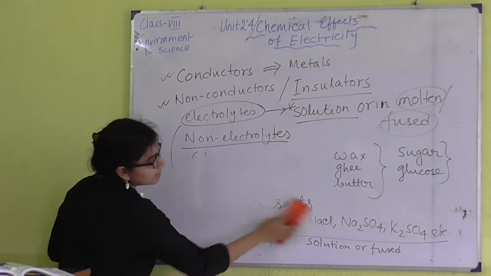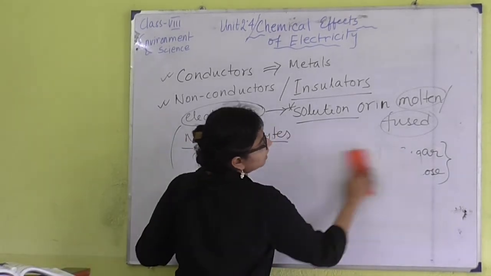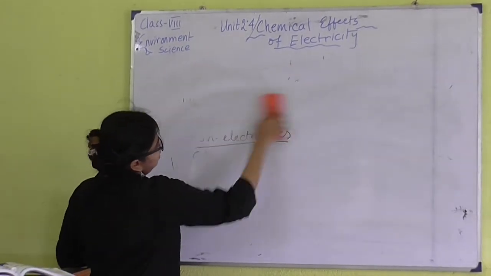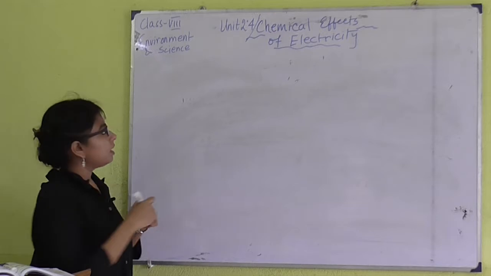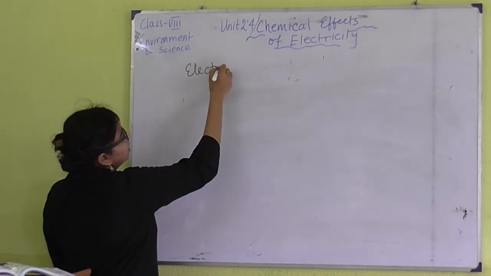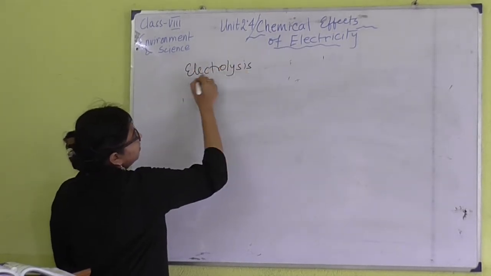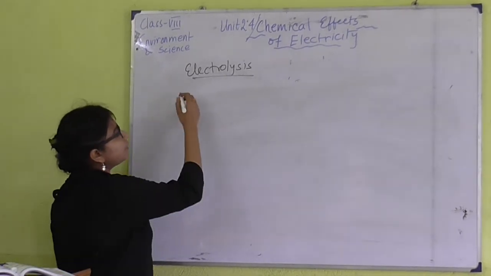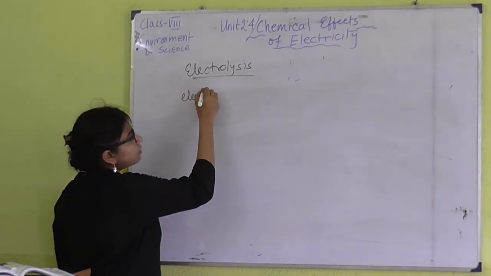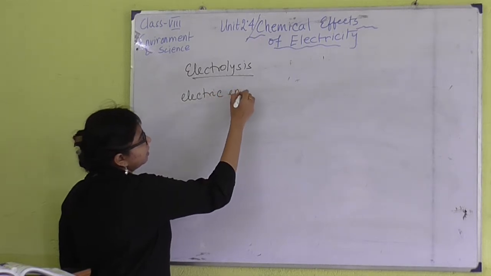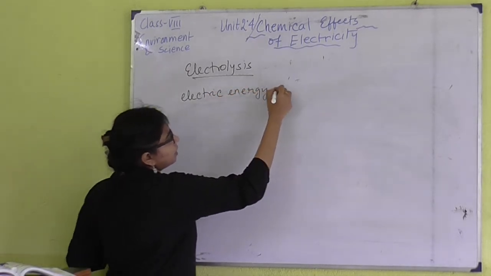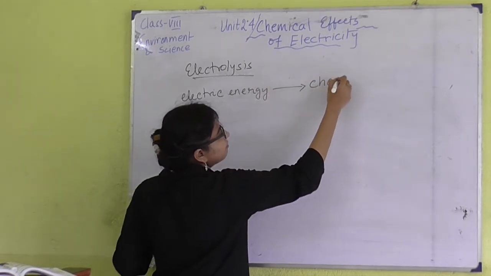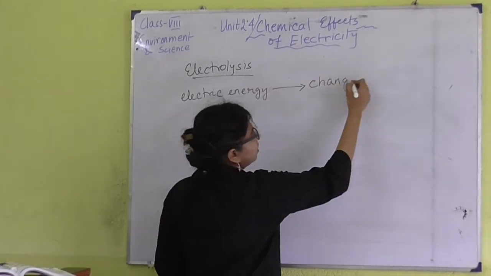Now we can study the process of electrolysis. Electrolysis is a process, or a phenomenon, where we apply electric energy and chemical changes are found to occur.